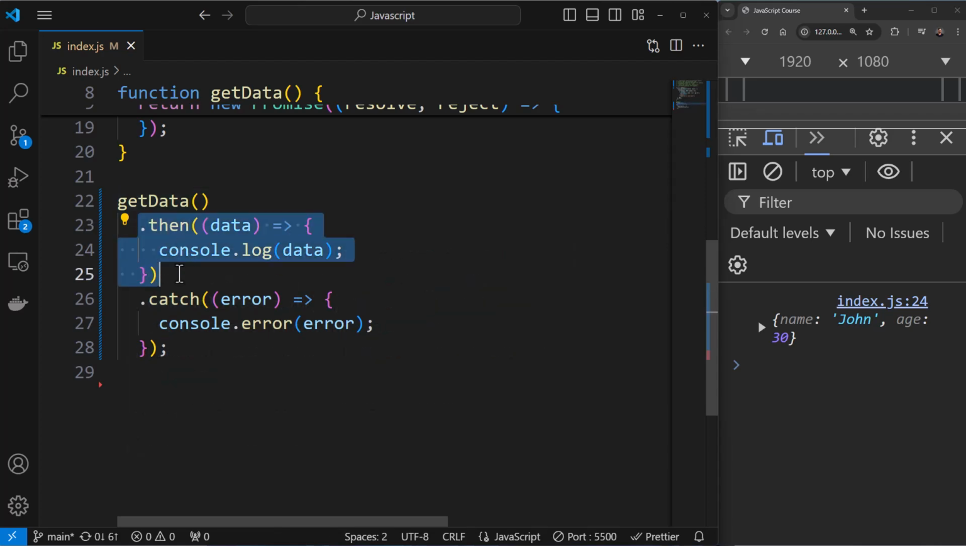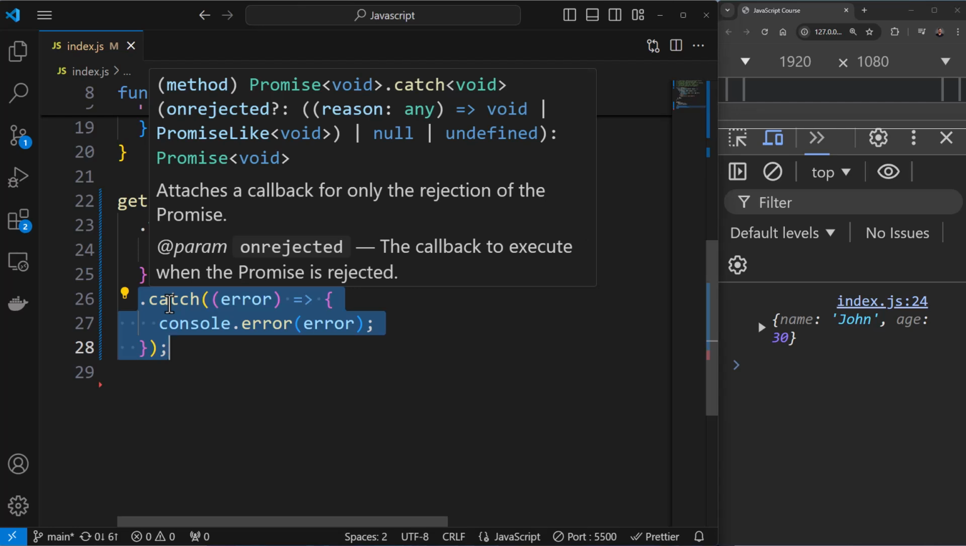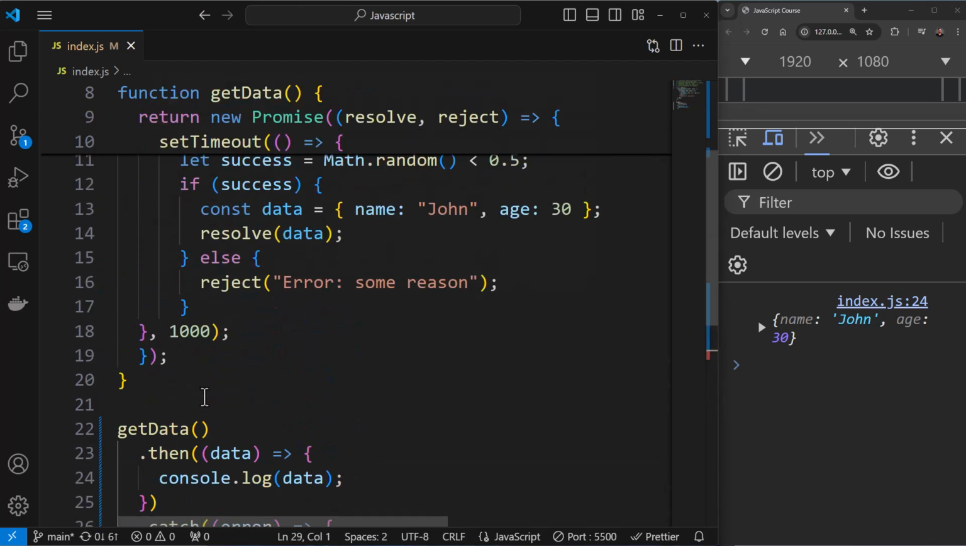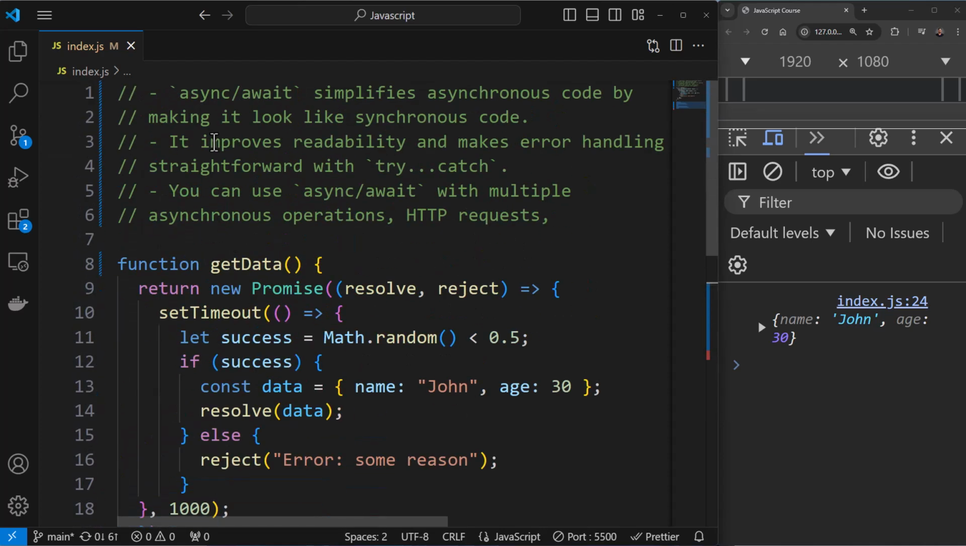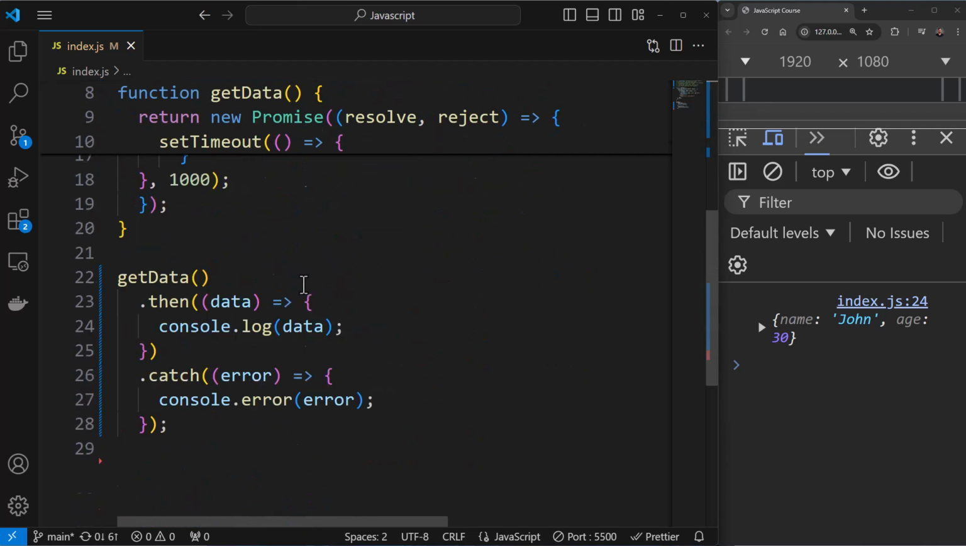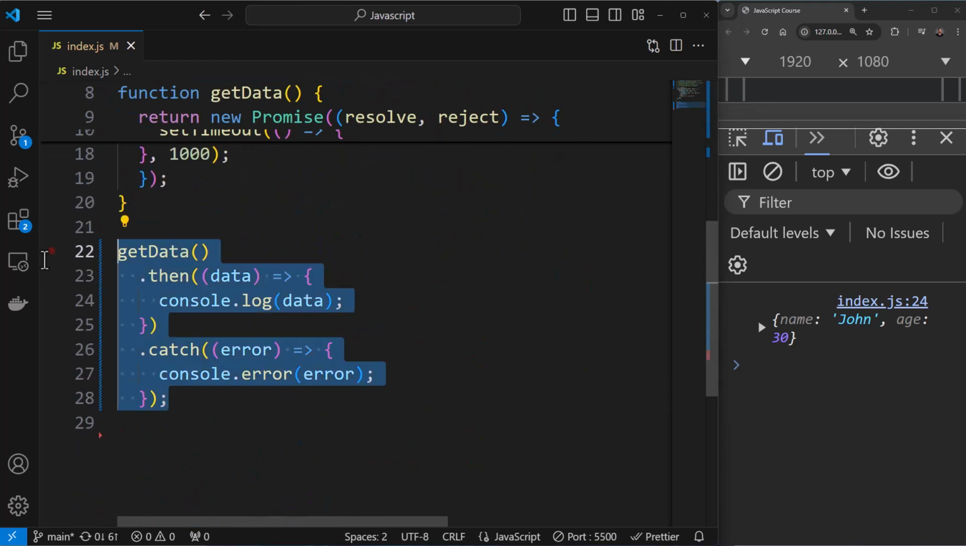I'm making use of this like this. If a promise is resolved, then we use then, and if there is any error, then we make use of catch. So this is the syntax when working with promises. Now the problem over here is this is still not readable. The way you are consuming this is not readable. With the help of these two keywords, you can simplify this even further. Let me give you an example. I'll just comment this out.